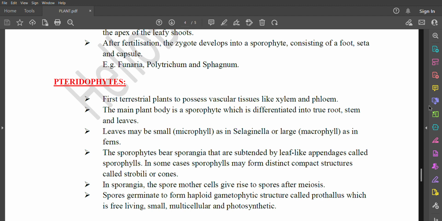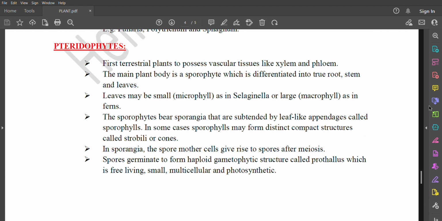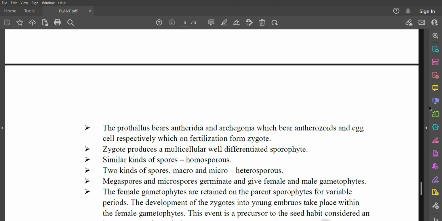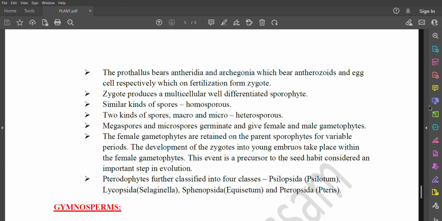In some cases, sporophylls may form distinct compact structures called strobili or cones. In sporangia, the spore mother cells give rise to spores after meiosis. Spores germinate to form a haploid gametophytic structure called prothallus, which is free-living, small, multicellular, and photosynthetic. The prothallus bears antheridia and archegonia, which bear antherozoids and egg cells respectively, which on fertilization form the zygote. The zygote produces a multicellular, well-differentiated sporophyte.